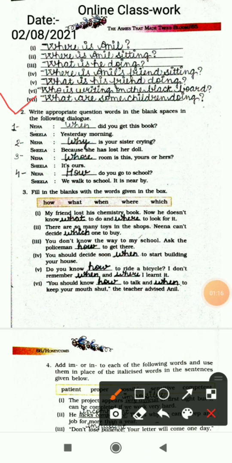Next is exercise 2. Write appropriate question words in the blank spaces in the following dialogues. So the dialogues are given here against the names of the persons and we have to write appropriate question words in the blanks. First one is Neha: dash did you get this book? So the question word we have filled is when. When did you get this book? Sheila is saying yesterday morning.